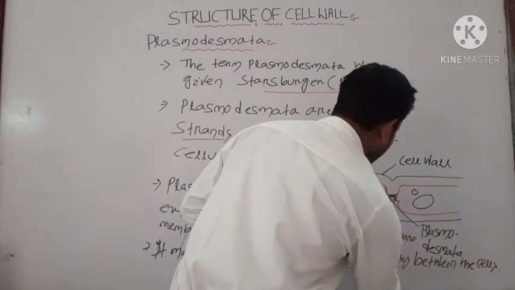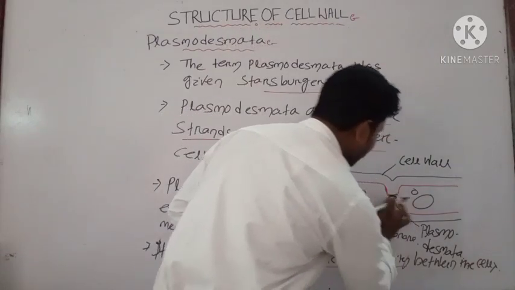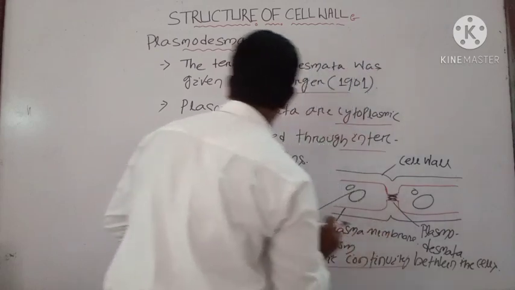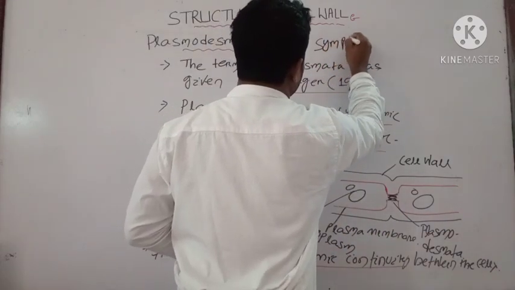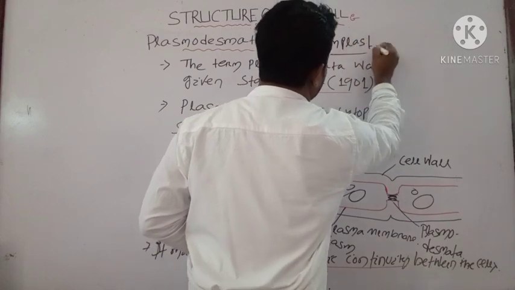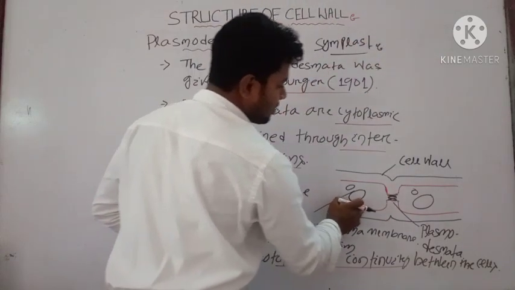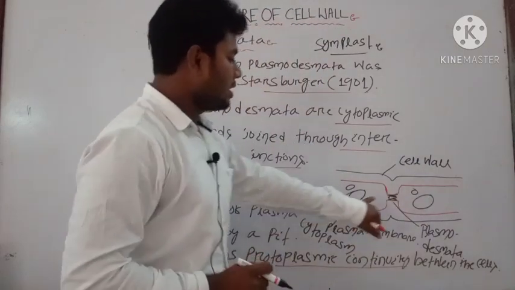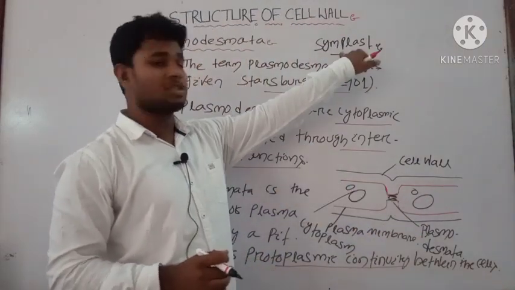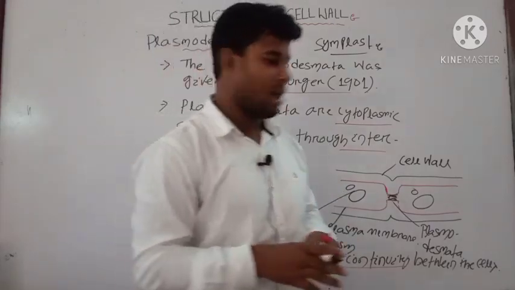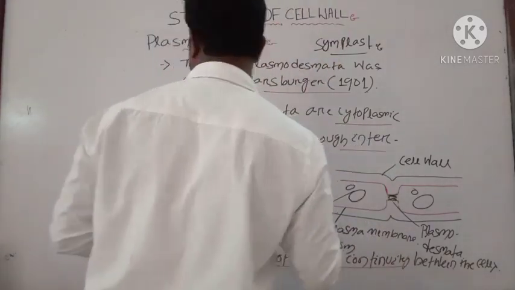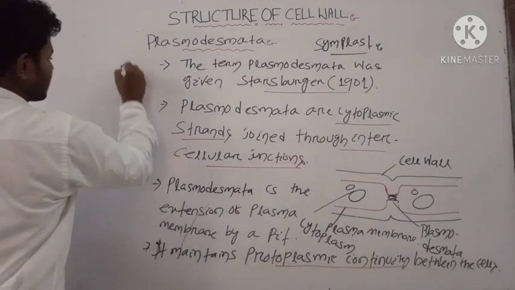This transfer of molecules from one cell to the other is known as the symplastic process, or we can call it symplast. This movement of particles from one cell to another or inside the protoplasm is known as symplast, and it is different from the apoplast. How is it different? Another term arises, that is your apoplast.